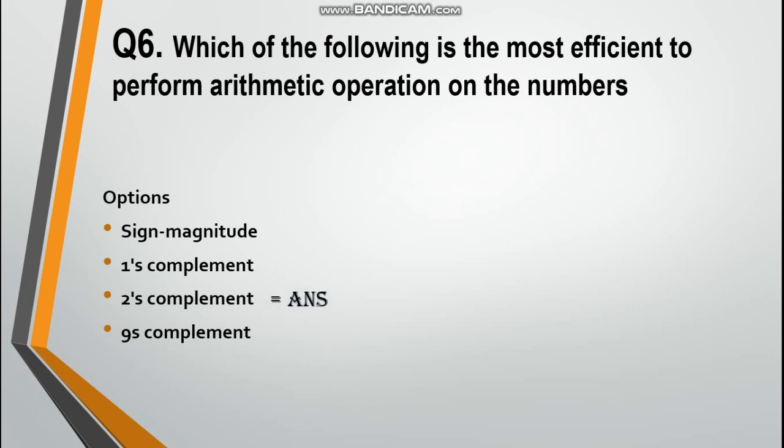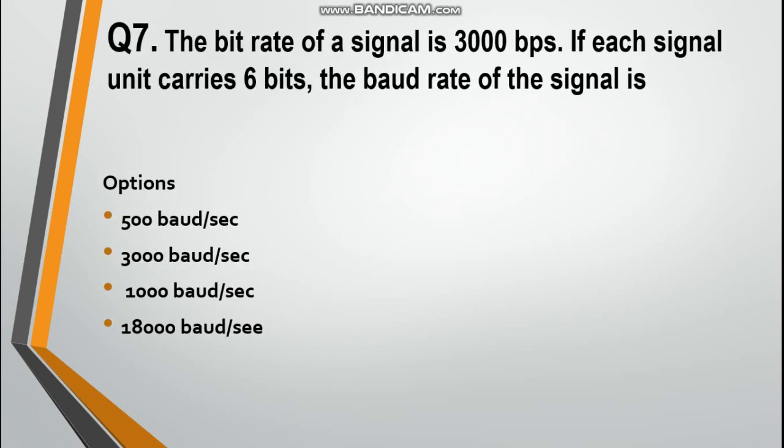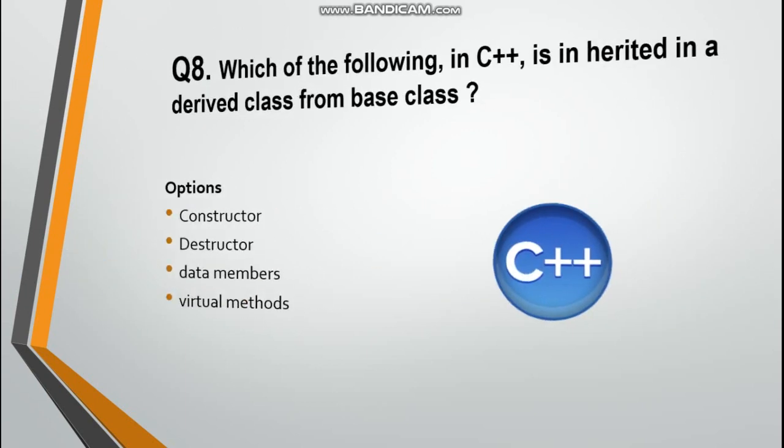Answer is two's complement. Next question is, the bit rate of a signal is 3000 bits per second. If each signal unit carries 6 bits, the baud rate of the signal is, first option is 500 baud per second, second option is 3000 baud per second, third option is 1000 baud per second, fourth option is 18,000 baud per second. Answer is 500 baud per second. What you will do? You will divide 3000 by 6. You will find out the answer 500 baud per second.